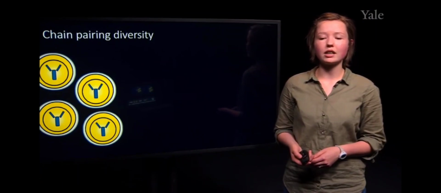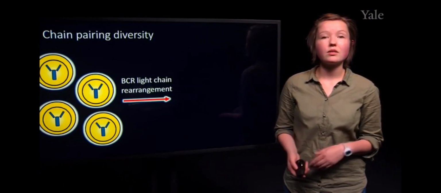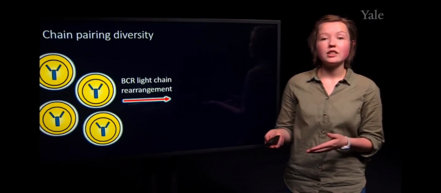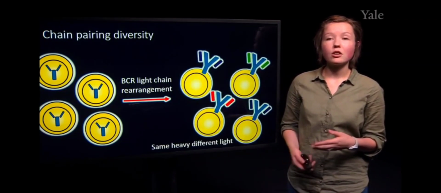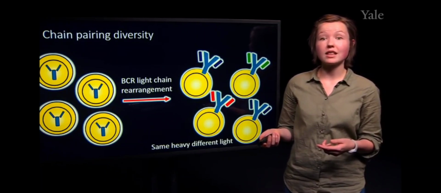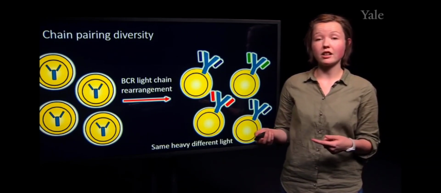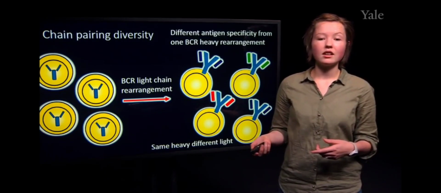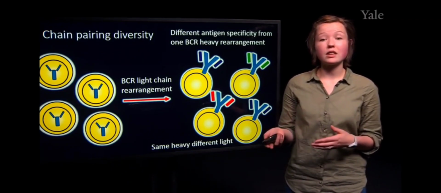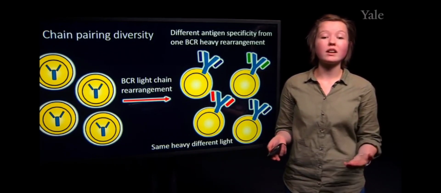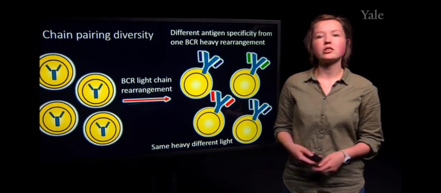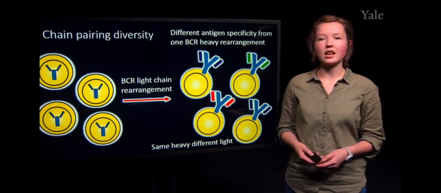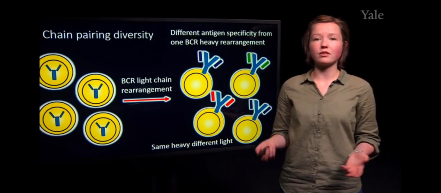And so then, after light chain rearrangement of the B cell receptor, we have the potential for B cell receptors that have the same heavy chain, but many different light chains. And so this can lead to different antigen specificity from one single heavy chain rearrangement event. And this is referred to as chain pairing diversity, just another mechanism of diversity that's provided during lymphocyte development.